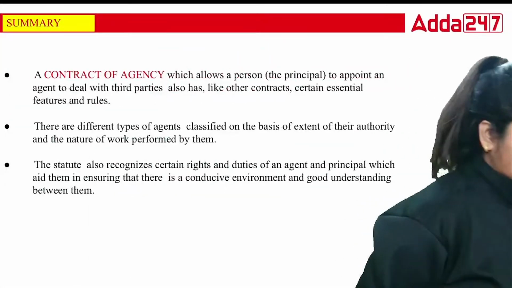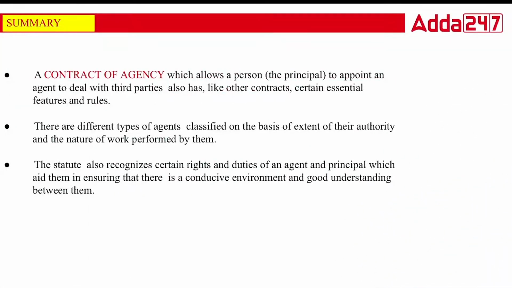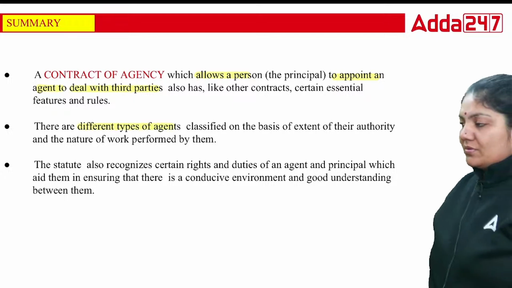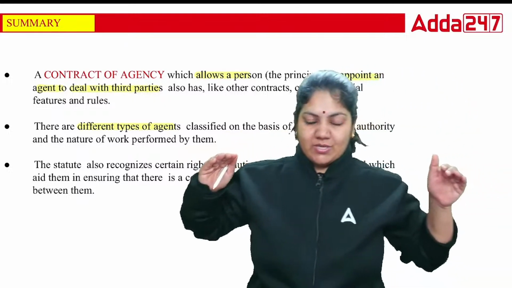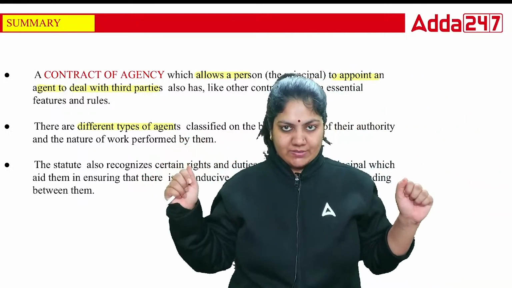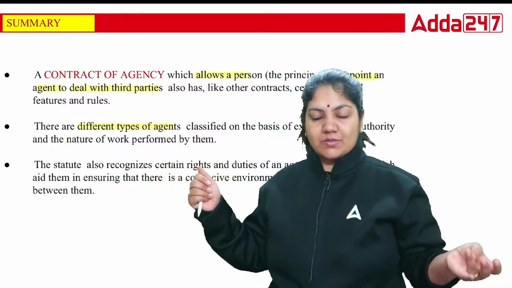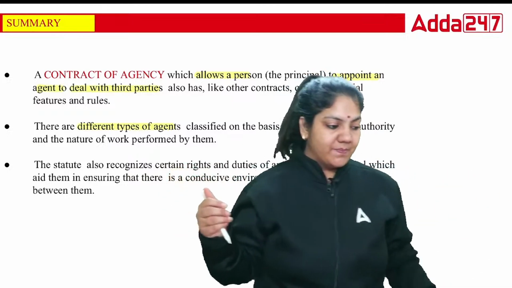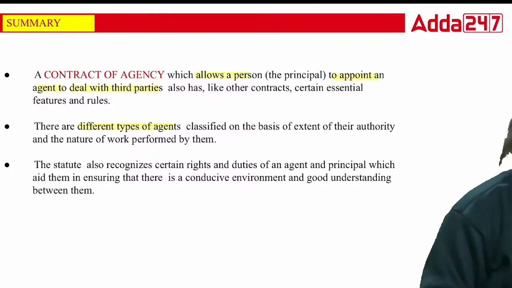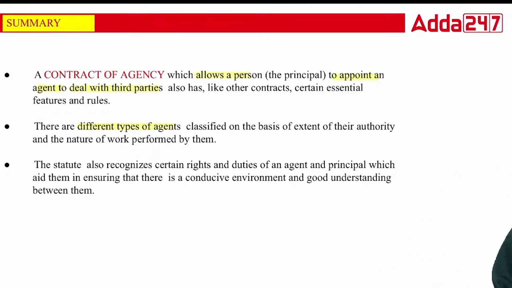Okay, that's cool. Now see class, the contract of agency allows a person to appoint an agent to deal with a third party. Like other contracts, there are certain essential features in this. There are different types of agents, as we already know: mercantile agent and non-mercantile agent. Non-mercantile agents, for example, advocates and insurance agents, and mercantile agents such as factors, brokers, del credere agents, etc. The statute also recognizes certain rights and duties of agent and principal, which aid them in ensuring a conducive environment and good understanding between them.